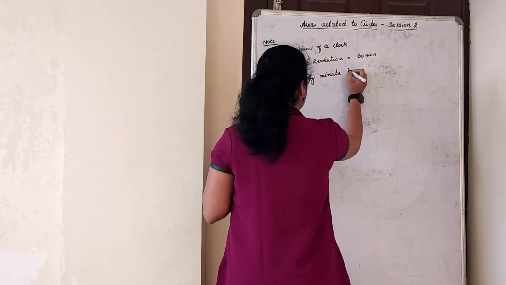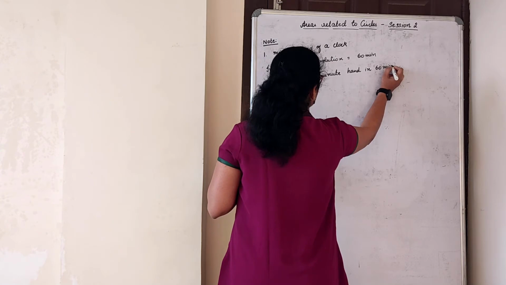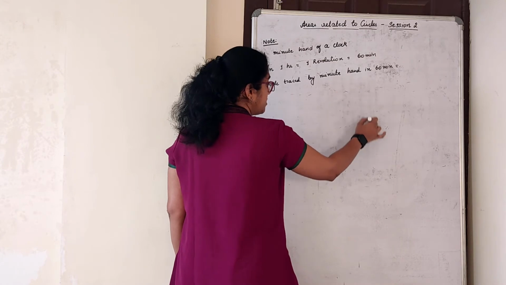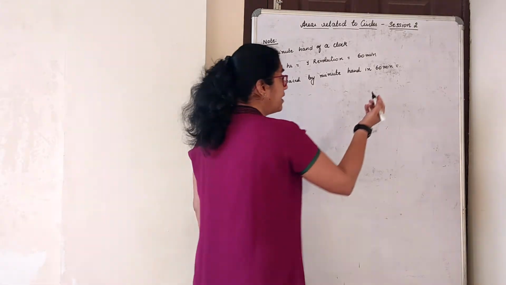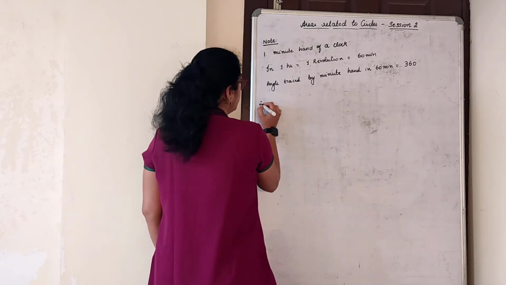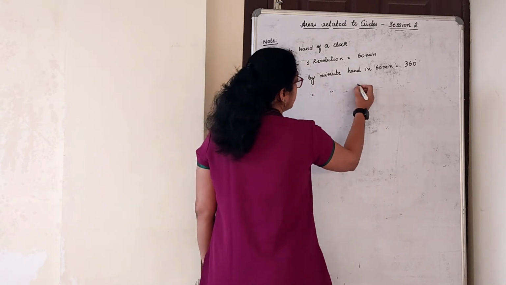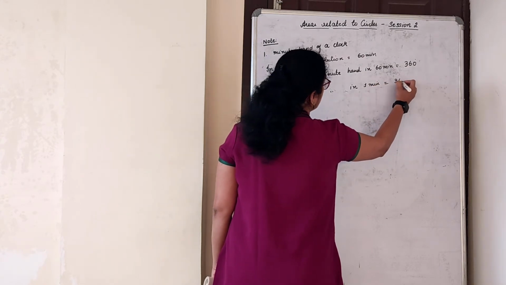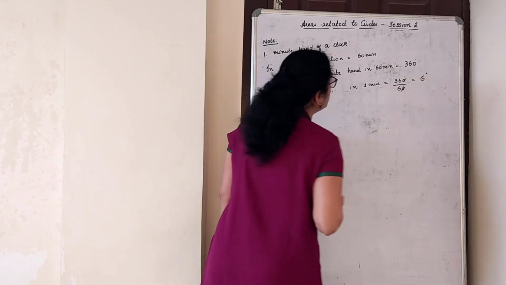Angle traced by the minute hand in 60 minutes is equal to what? See, simple. In 60 minutes, meaning 1 hour, it will complete a full circle. It will complete 1 revolution, total 360 degrees. Therefore, write it: angle traced by the minute hand in 1 minute is 360 upon 60, that is equal to 6 degrees.